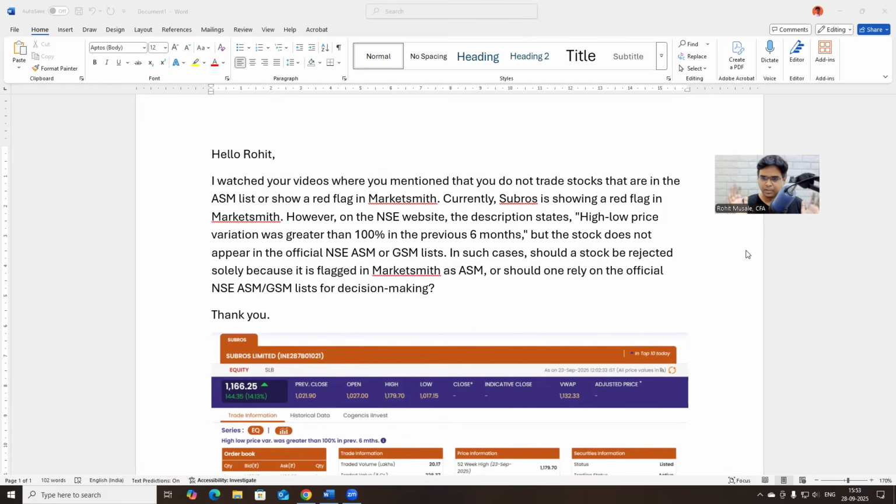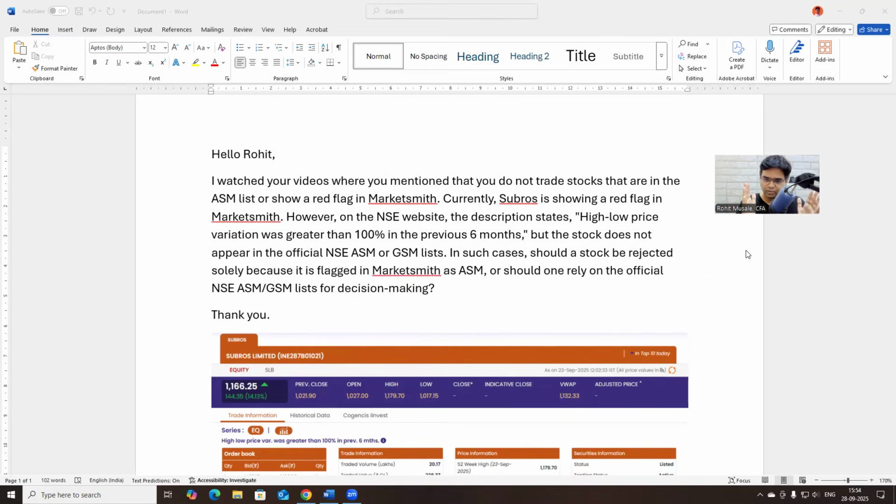So I have kept my system very simple. One platform for filtering, one platform for charting, and one platform for executing the trade. So three is more than enough. I don't want to go beyond three. If I decide to look at the NSE GSM, ASM list, then I will have to do that on every single stock that I am looking at. That would be too tedious work for me. I will allow MarketSmith to do the work for me. I will not do that work.